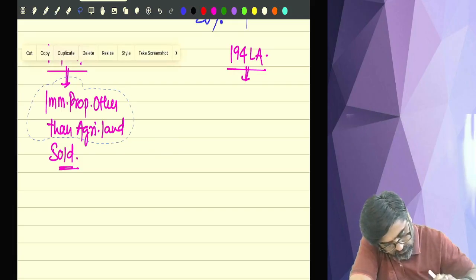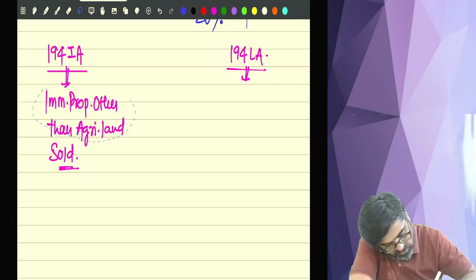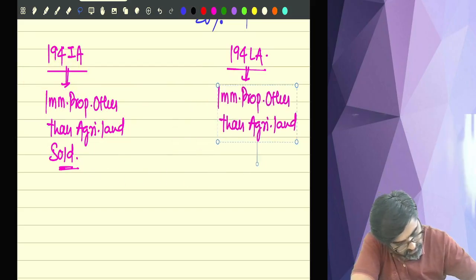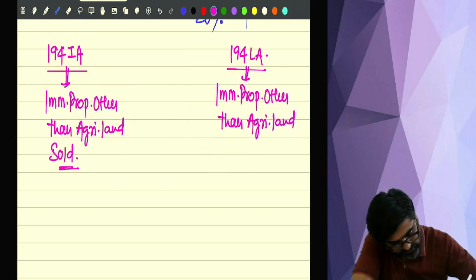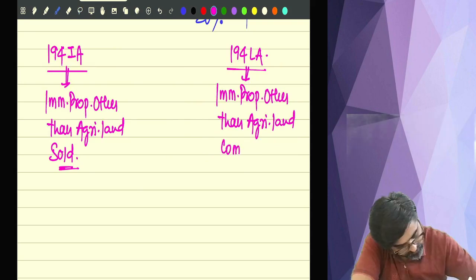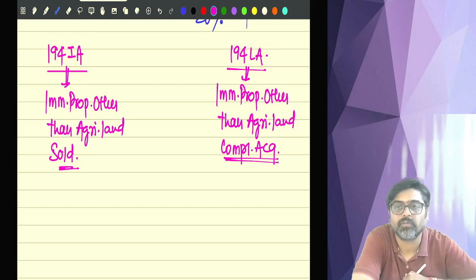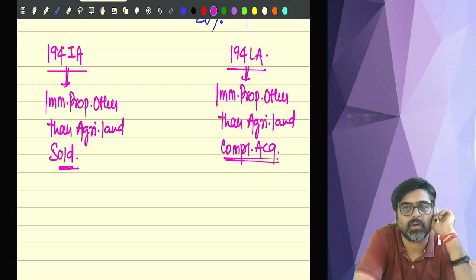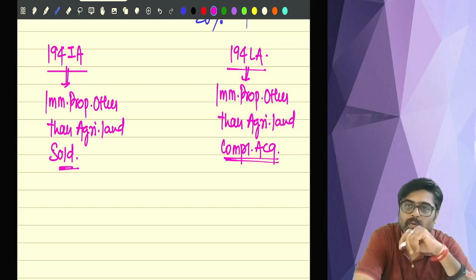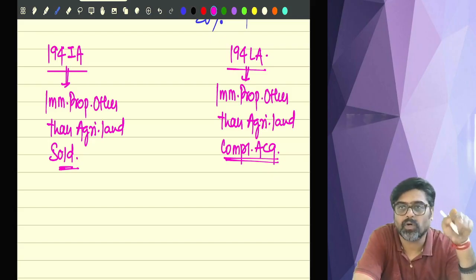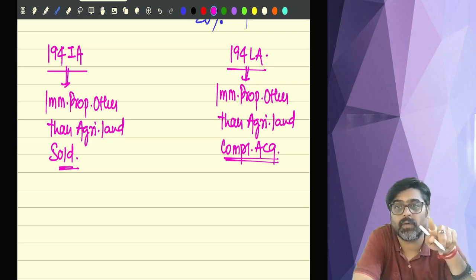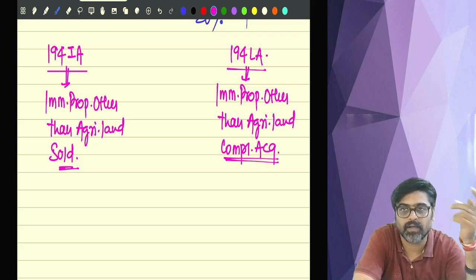And here also, immobile property other than agricultural land, which is compulsorily acquired. So what is the difference between both the sections? Both the sections are talking about immobile property. Here the seller will sell the immobile property to a buyer, and here the authorities will compulsorily acquire the immobile property from the assessee.